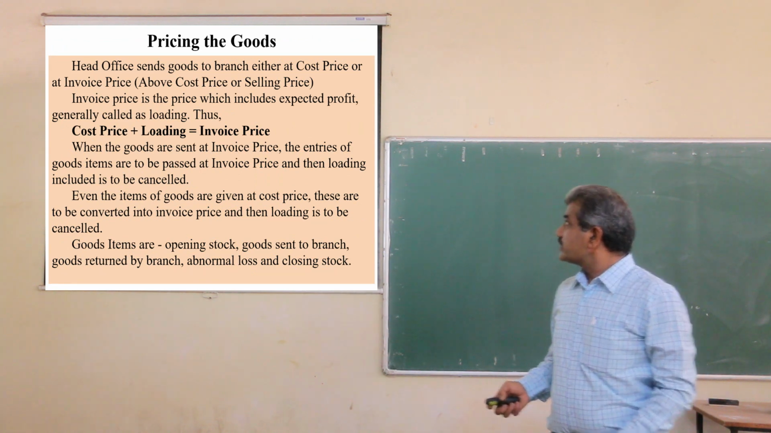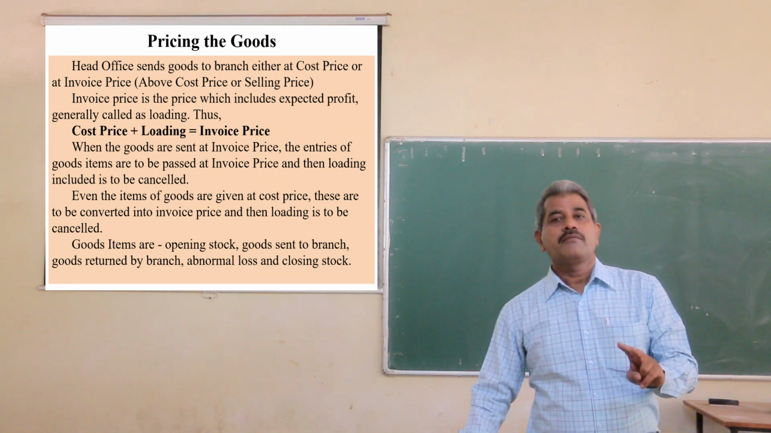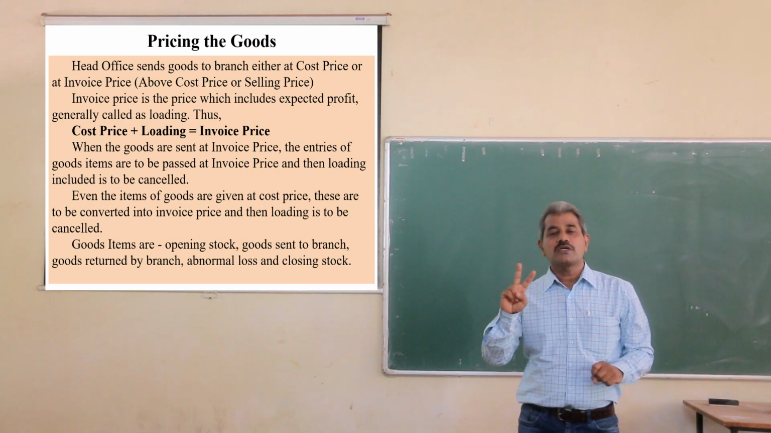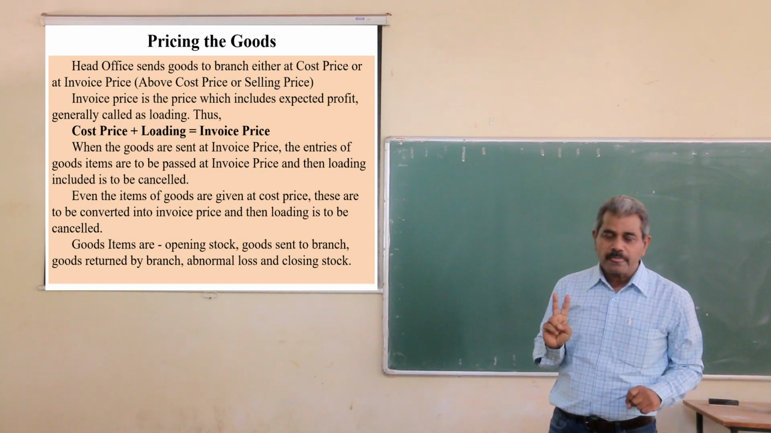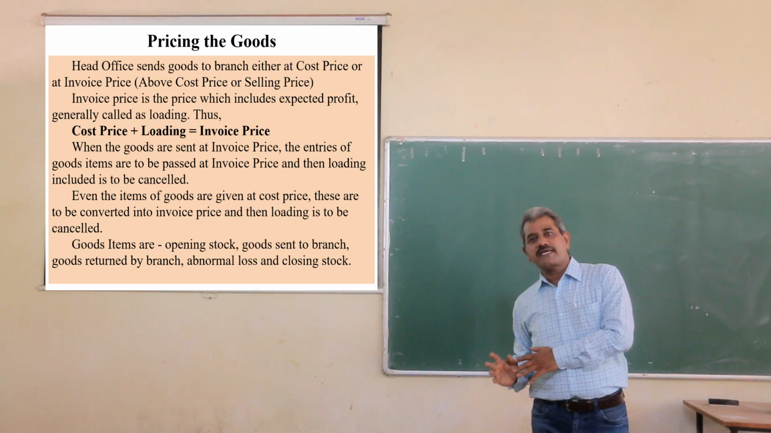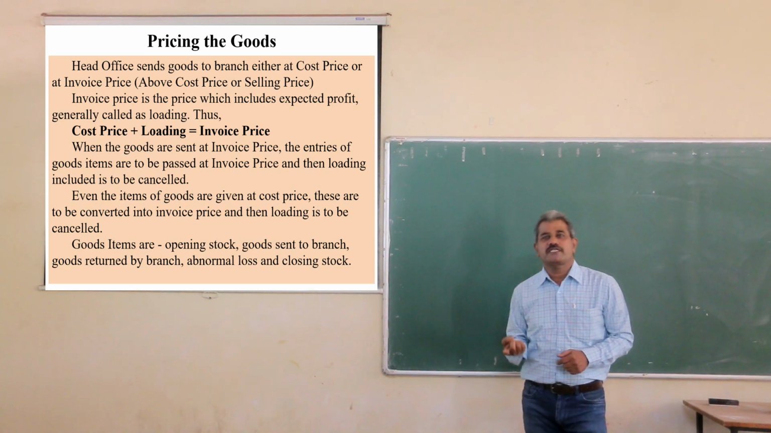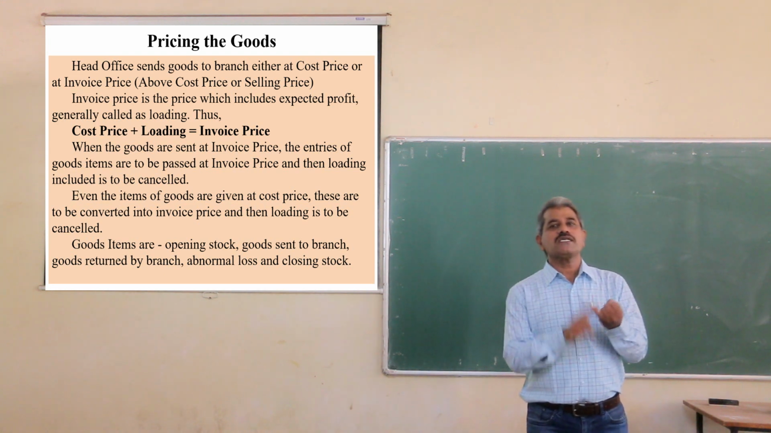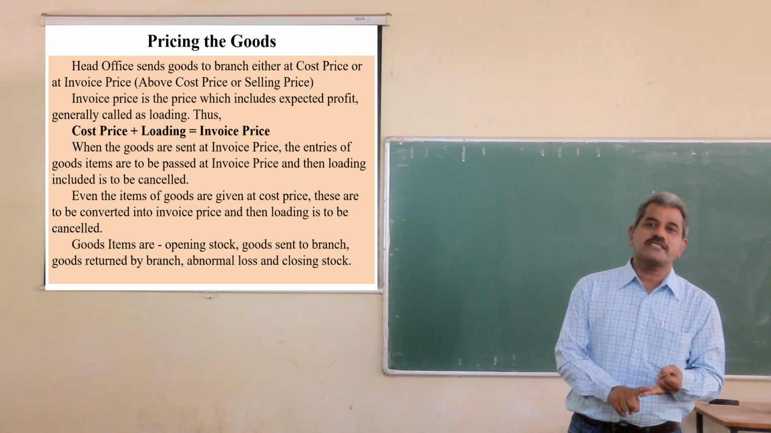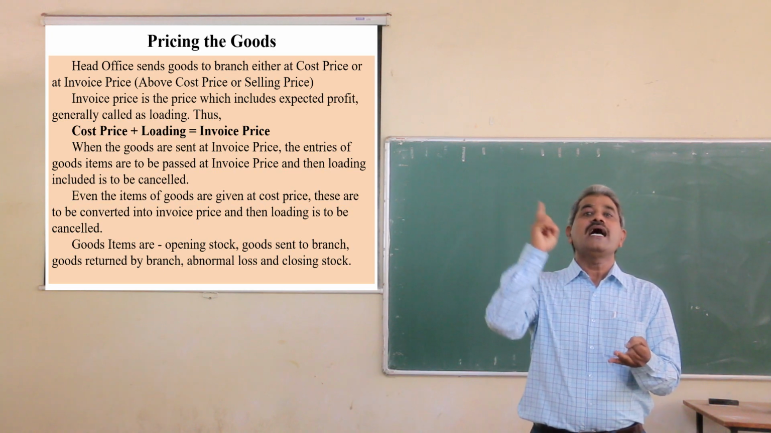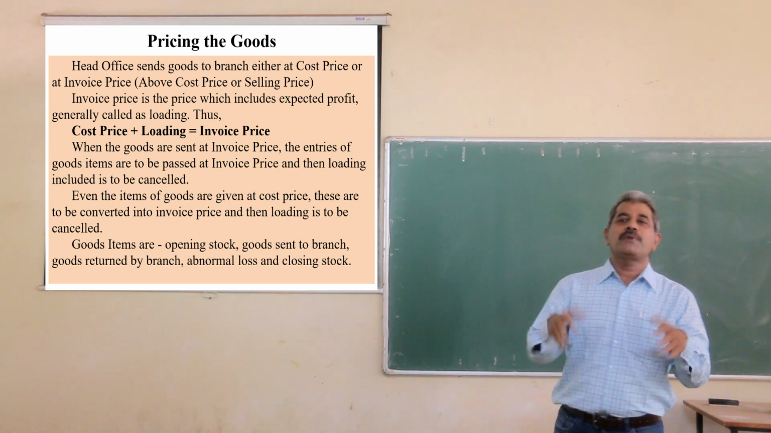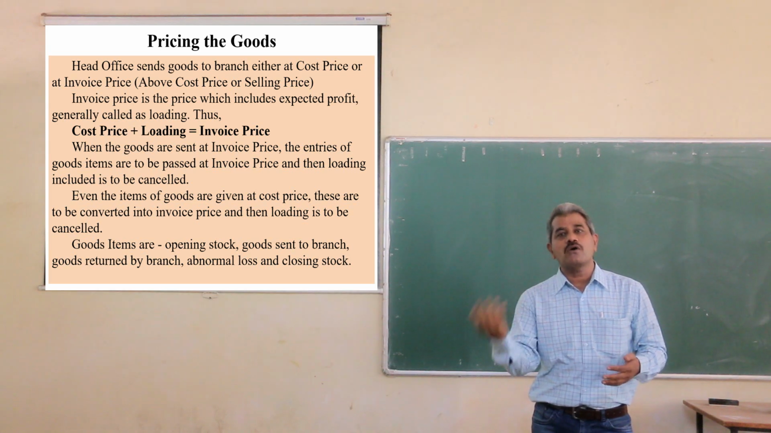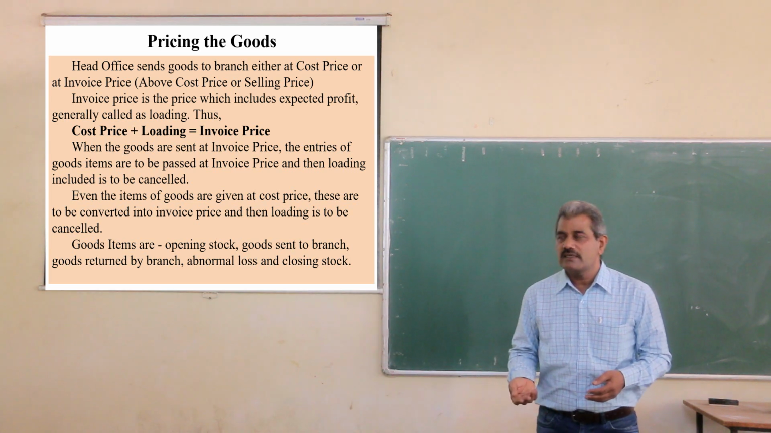Head office sells goods to the branch at two prices. It means there are two types of prices, you may say. One is cost price and second is invoice price. The head office may sell goods to the branch at cost price or at invoice price, or you may say at selling price or above cost price. What is this invoice price or above cost price or selling price?